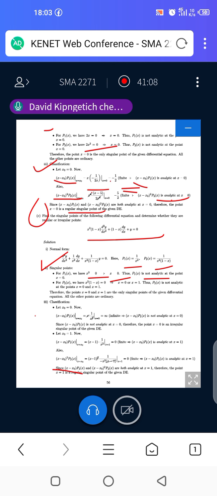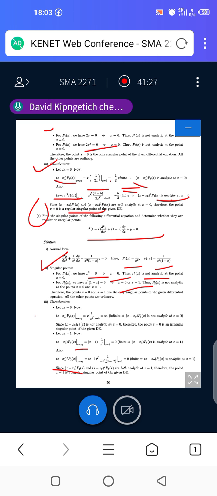For P2 of x, we have the denominator x squared times the bracket 1 minus x equal to 0, which implies either x squared is equal to 0 or 1 minus x equals 0. So x is either equal to 0 or 1.